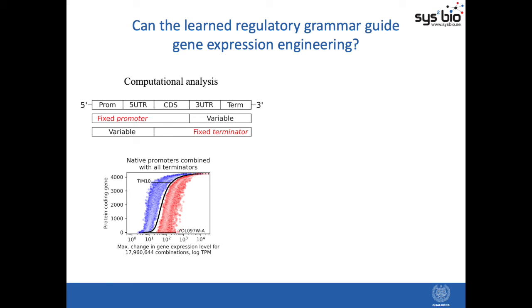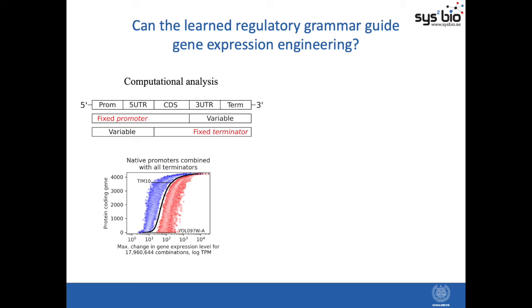So next we wondered if we can somehow use these regulatory models to guide gene expression engineering. And considering the way people usually approach this experimentally is just to take one region, such as a promoter, and swap it out for a well-known strong or weak promoter when they want to fine-tune gene expression, not taking into account any of these other additional regulatory regions.